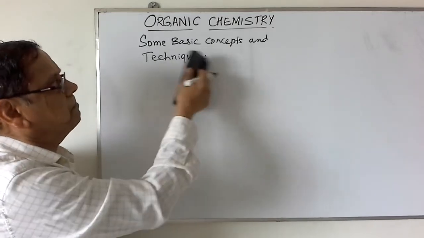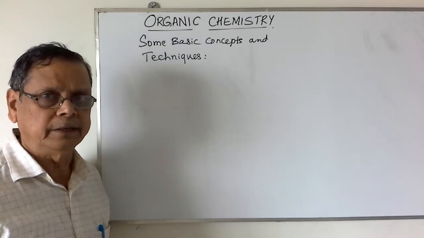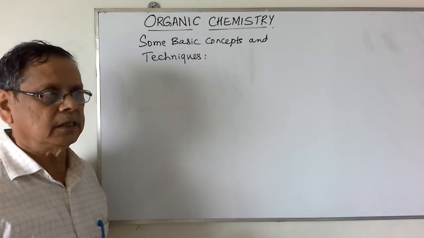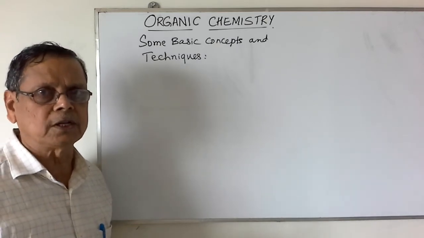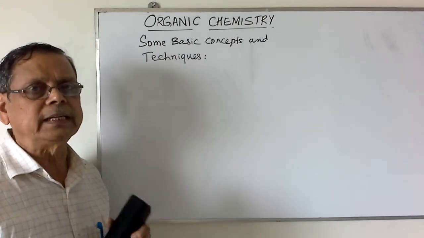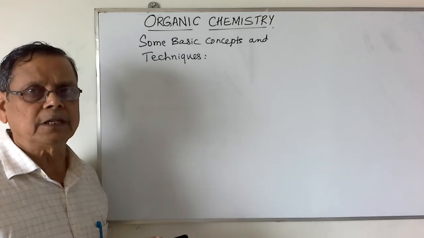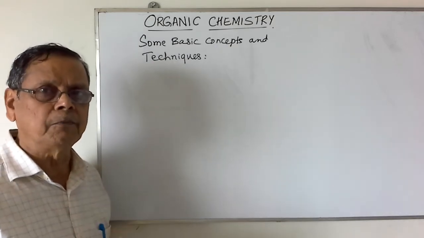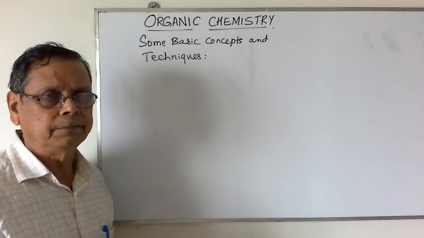But now let us see some basic concepts and techniques that are used in the organic chemistry. When we consider these organic compounds, when we obtain from either natural source or synthesized in the laboratories, they are usually contaminated with impurities. Any other substance present along with the compound that we want is considered as an impurity.